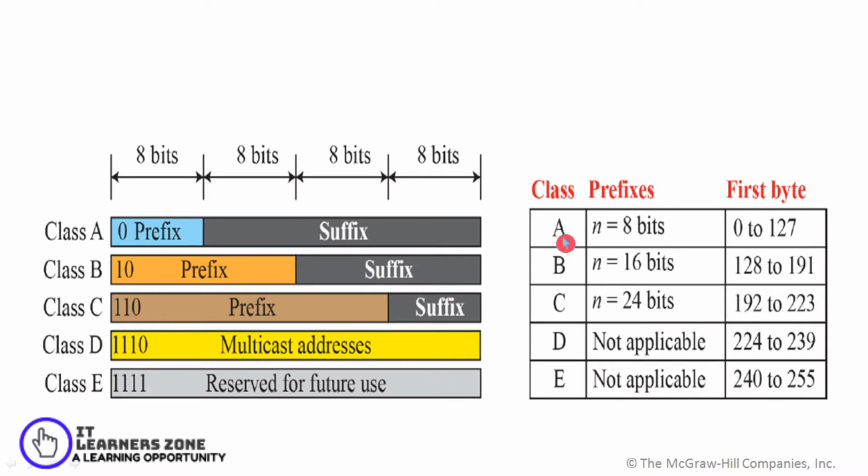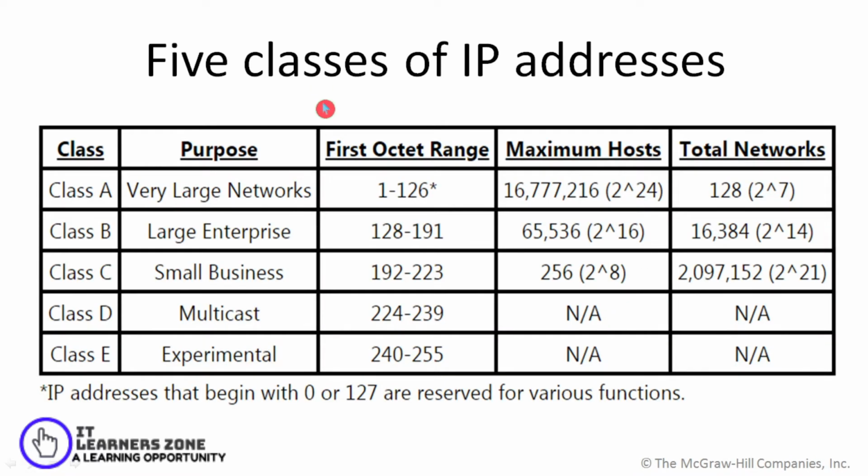Going for class A, the first byte ranges from 0 to 127 in decimal notation, which defines a class A address. Going for class B, it starts from decimal 128 to 191. Going for class C, it defines 192 to 223. Then the 5 classes of IP address are further divided to help you understand.